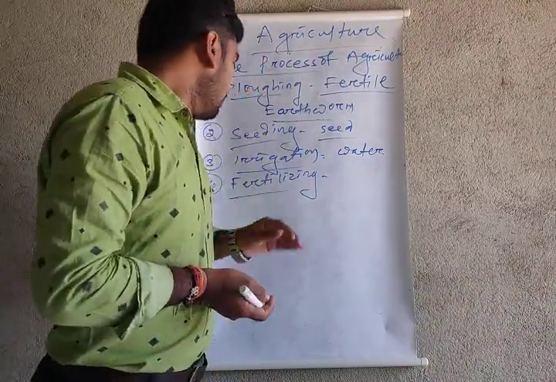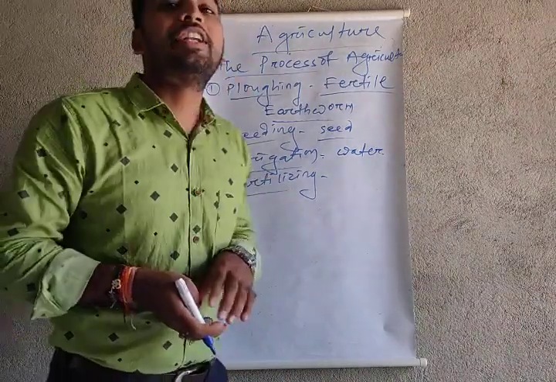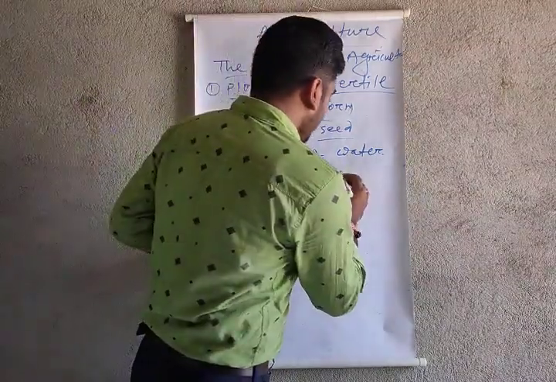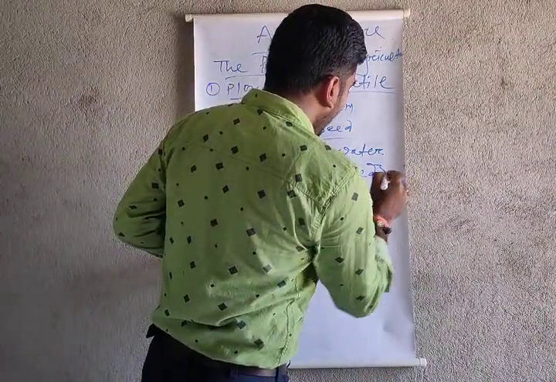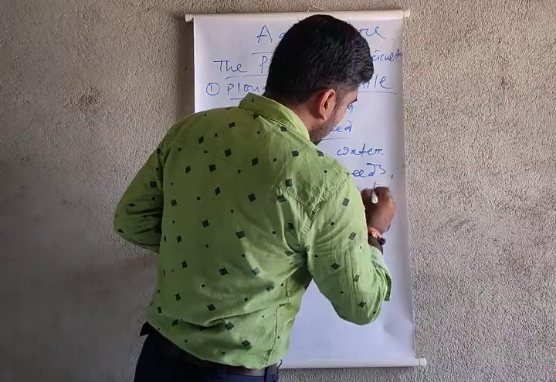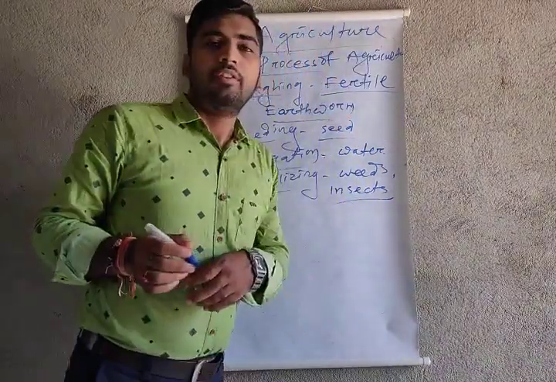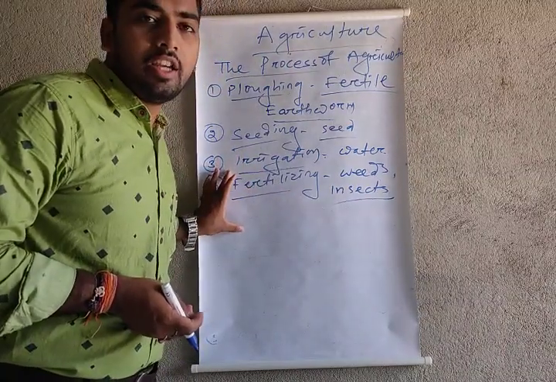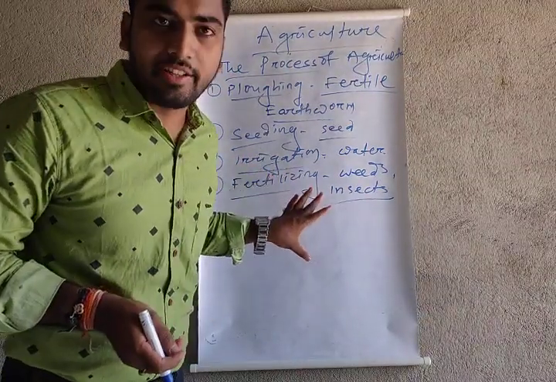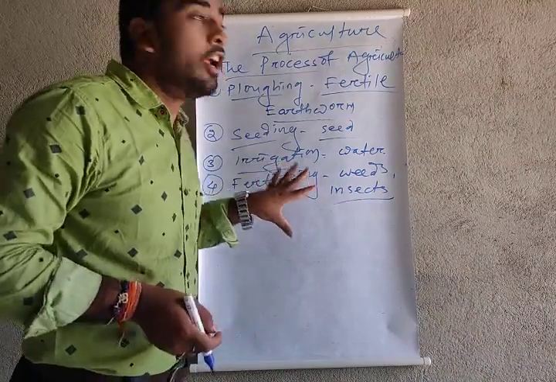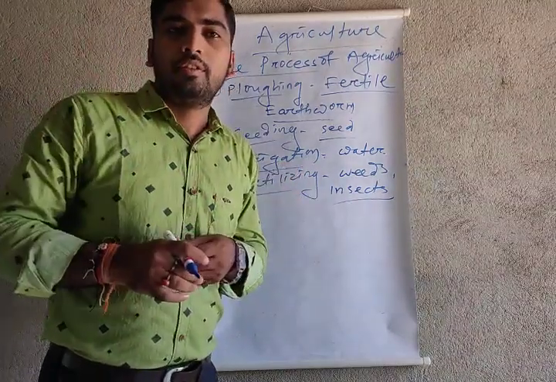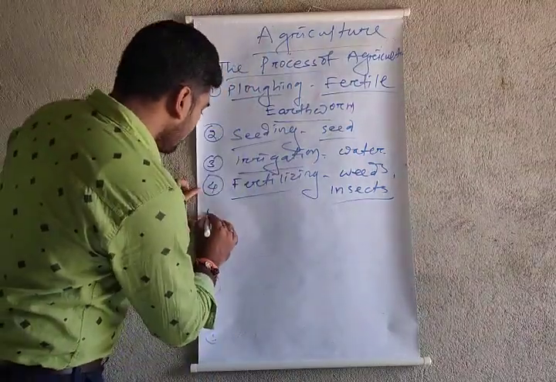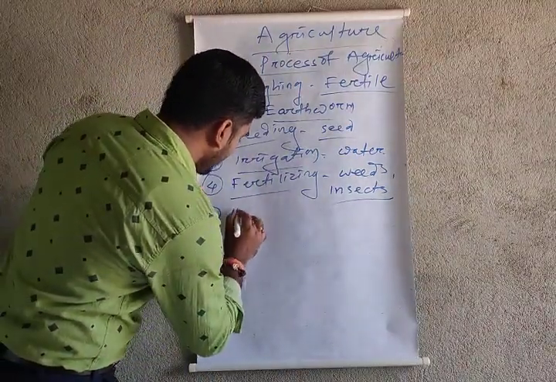So we use fertilizers to kill the weeds and insects. Only to protect from weeds and insects, we use many fertilizers on the land. After fertilizing the land, the plant is safe from any kind of insects.